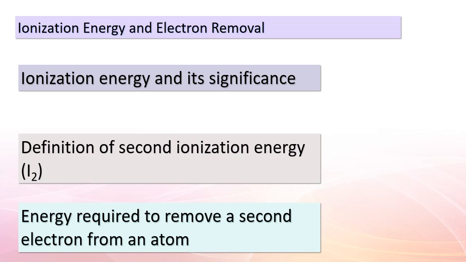Imagine we've already removed one electron from it, resulting in a sodium ion with a positive charge, Na+. Now, what we're interested in is the energy associated with removing a second electron from this sodium ion, leading to the formation of Na2+. This process involves energy changes, and understanding these transitions is key to comprehending the behavior of atoms and ions. So, remember, ionization energy plays a significant role in shaping the properties of elements and their compounds. Let's move on to our next intriguing topic.